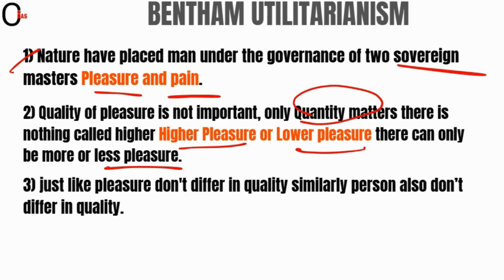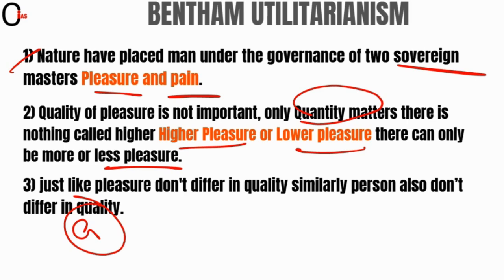Friends, I would like to give a small example for this. Suppose, friends, there is person A here, right? Person A may get more pleasure while reading books, or person A may get less pleasure by reading books. But there is nothing like person A is getting higher pleasure or lesser pleasure. There is nothing called higher pleasure or lower pleasure. That is what Bentham says here. And Bentham also says there is no concept of superior pleasure or inferior pleasure.